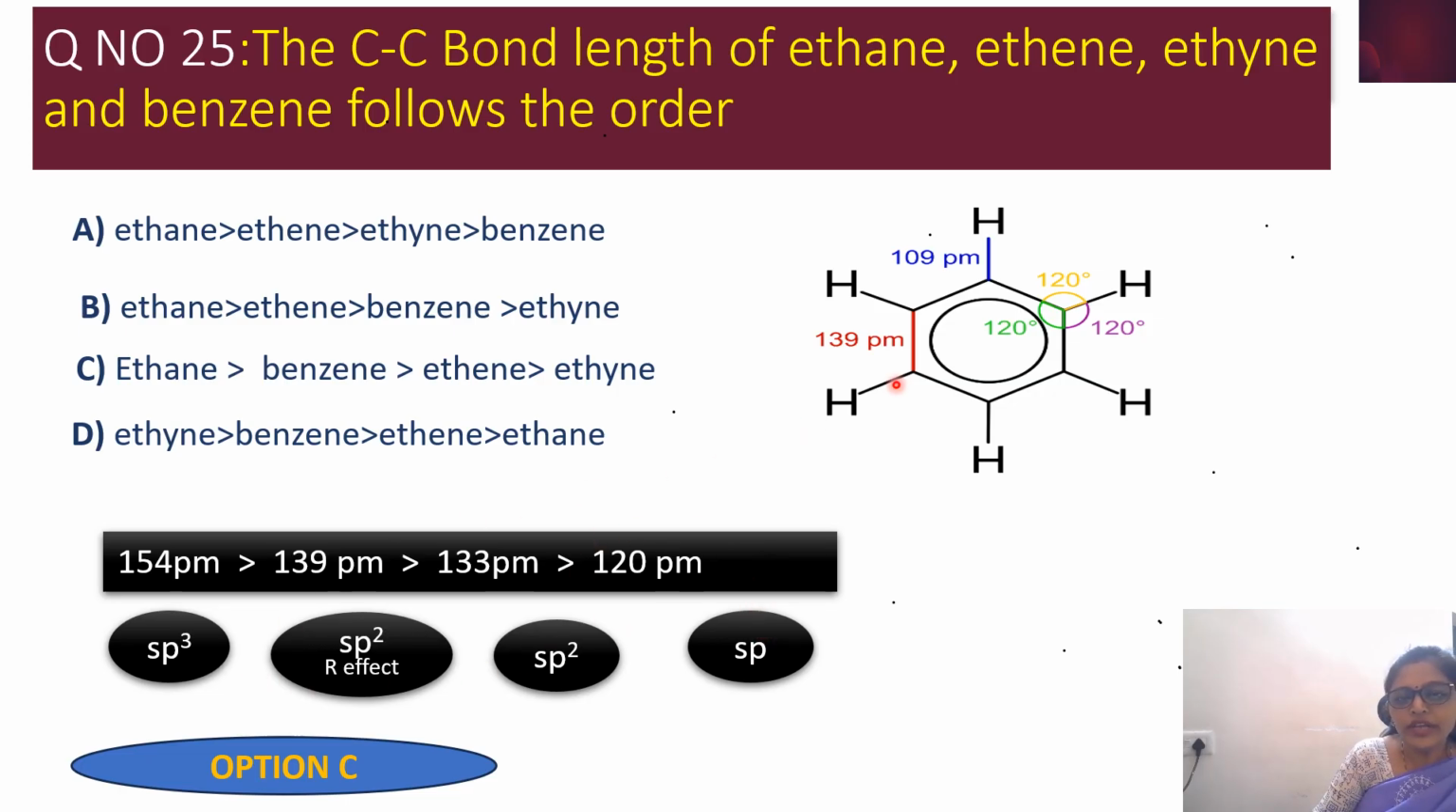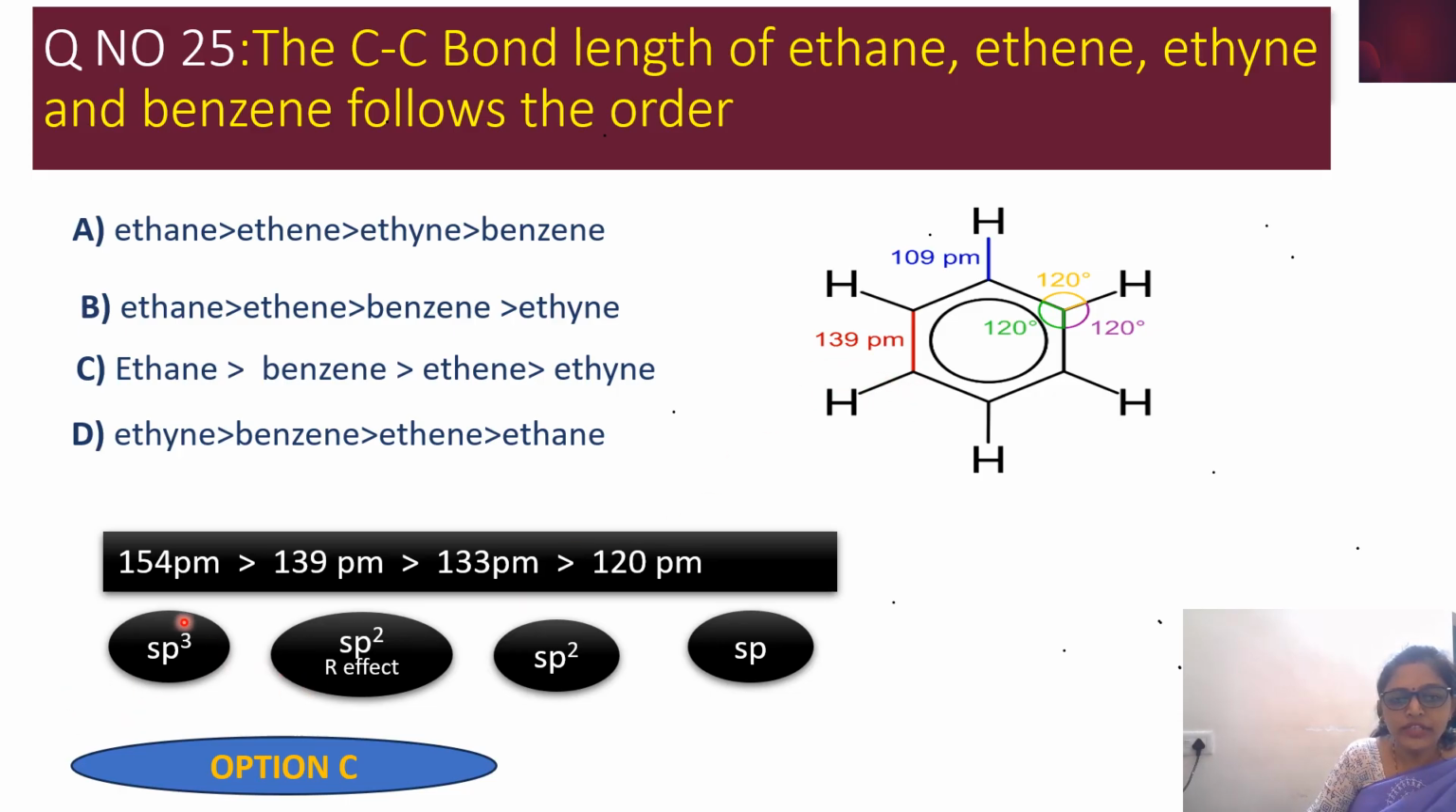But if you take benzene, benzene is also sp2 hybridized, but its bond length is not 133. Instead it is in between single and double bond, that is 139, because of the resonance. Resonance means you know that there is continuous shifting of double bond. So because of that, bond length is going to be in between single and double bond. So that's why its value is 139.